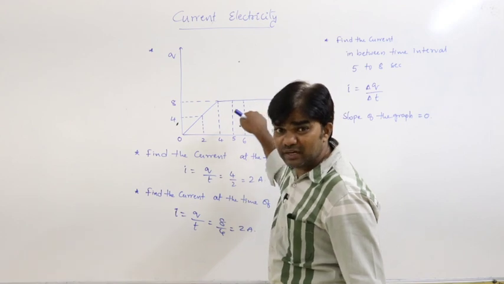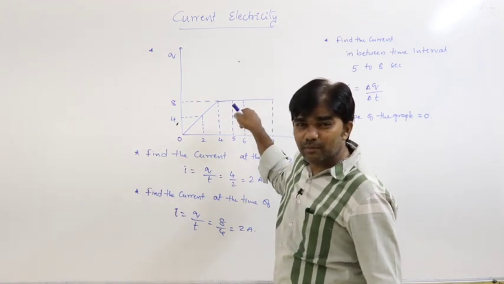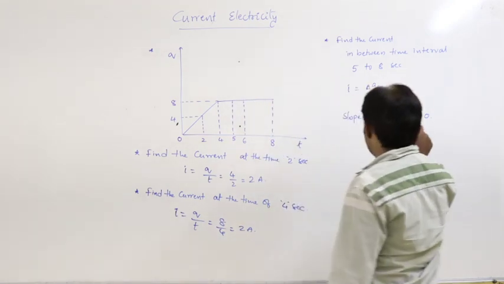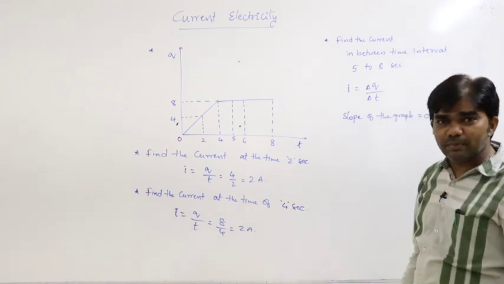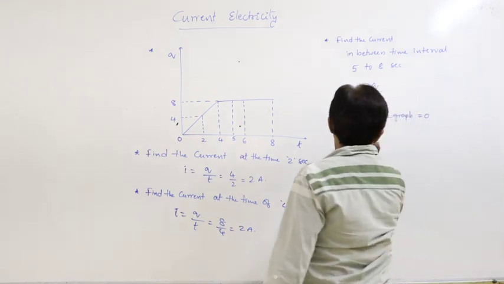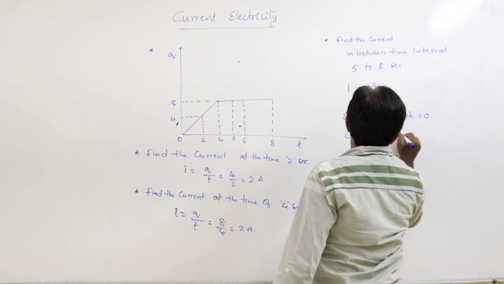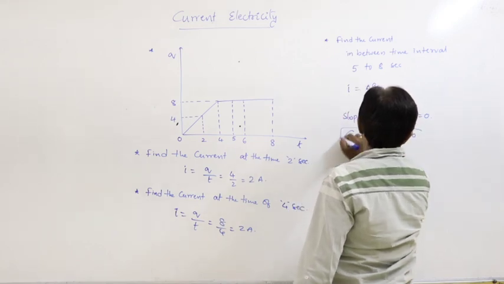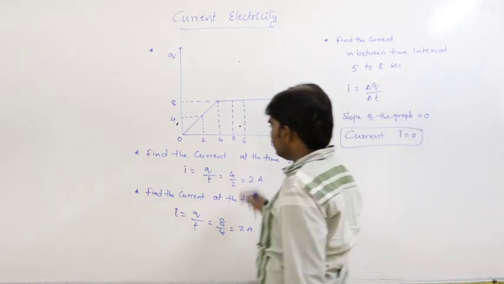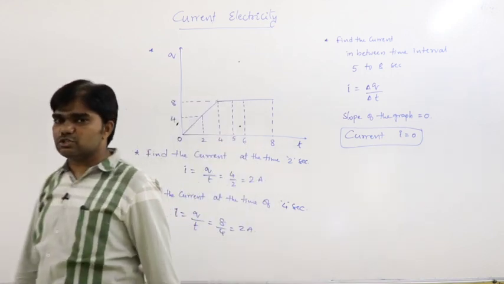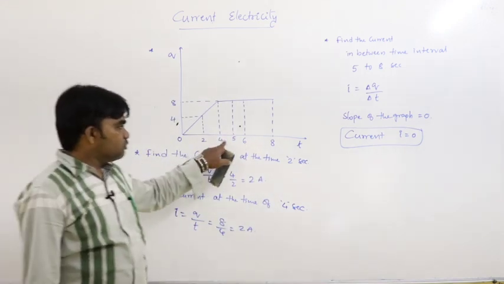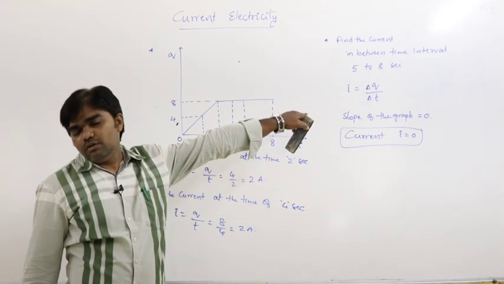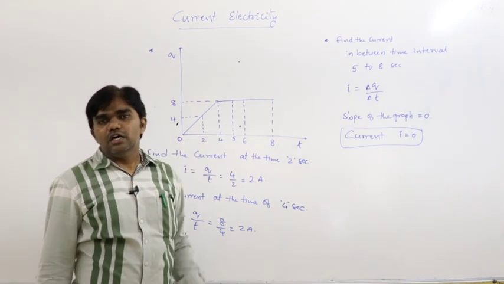That means y component is not changing. That's why slope is equal to 0. If the slope is 0, that means current I is also equal to 0. From time interval between 5 seconds to 8 seconds, or from 4 seconds to 8 seconds also, the current is 0.